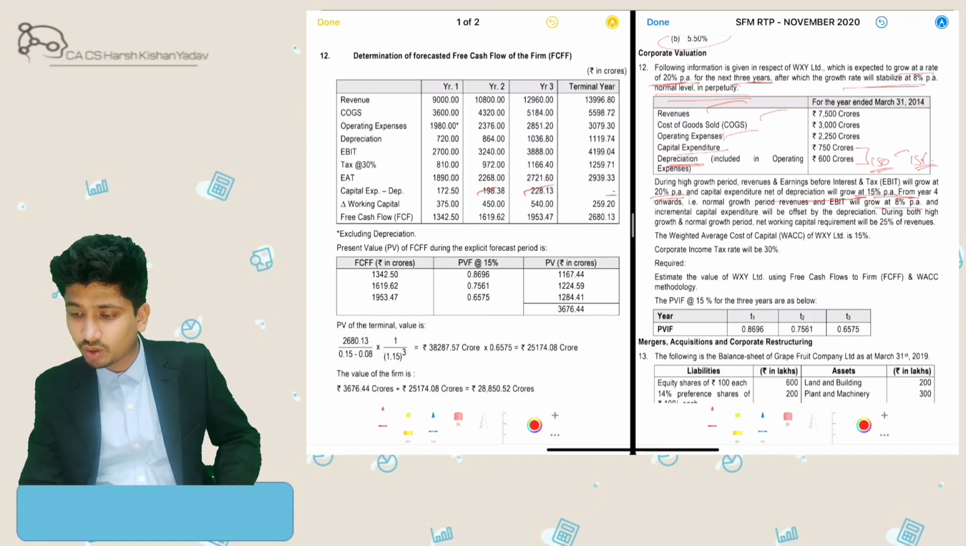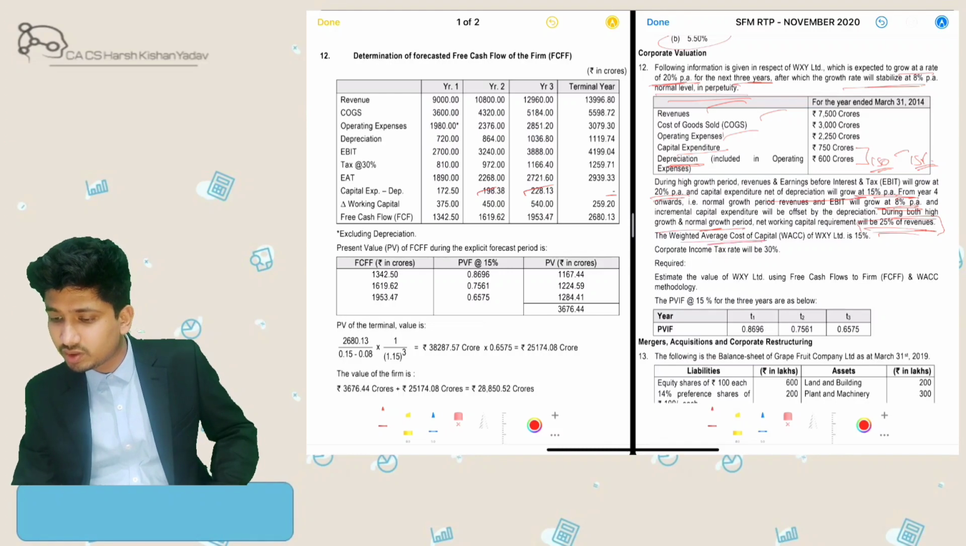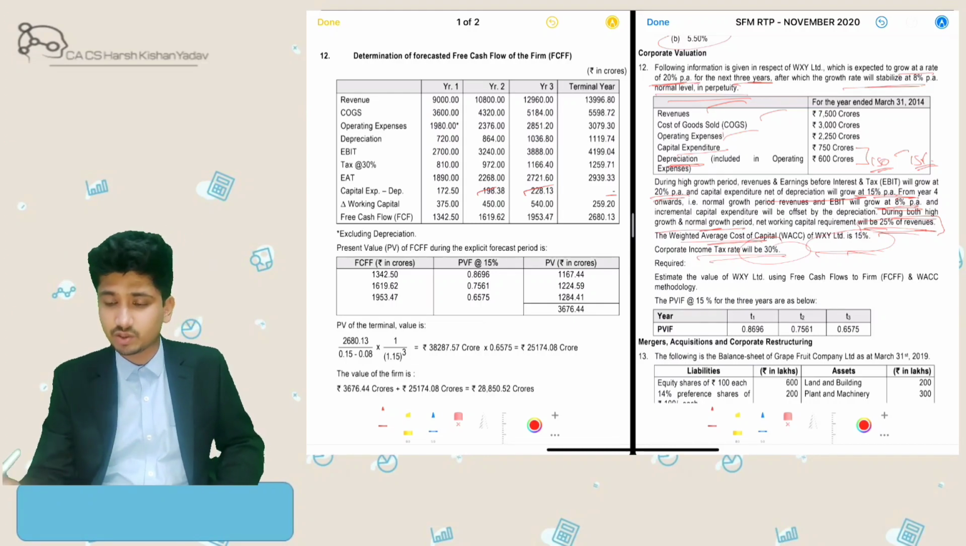And from the 4th year, the normal growth rate will be 8% per annum incremental capital. During both high growth and normal growth, net working capital requirement will be 25% of revenues. Total weighted average cost of capital is given as 15%. Tax rate will be 30% per annum. Alright, so let's solve the question.